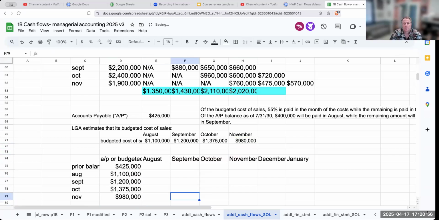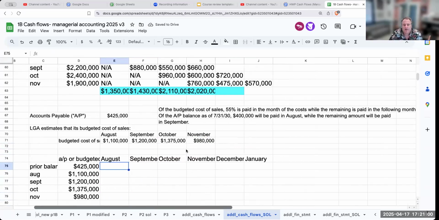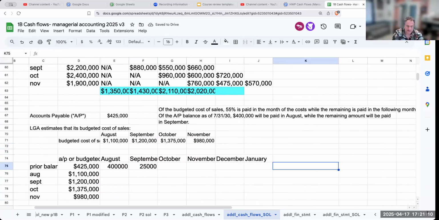Coming right over here, it tells me that of the AP balance as of 7/31/30, 400,000 will be paid in August, while the remaining will be paid in September. So that must mean it must have been 25,000, so that it equals up to the whole thing.